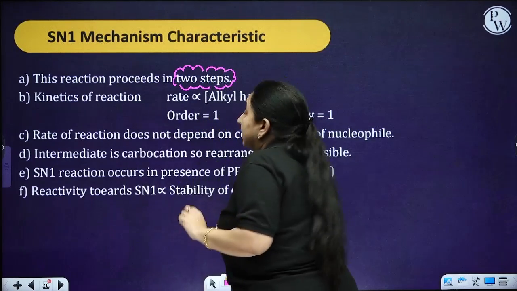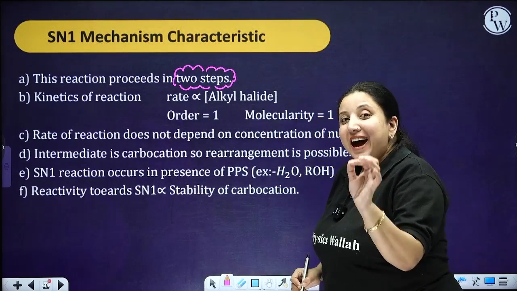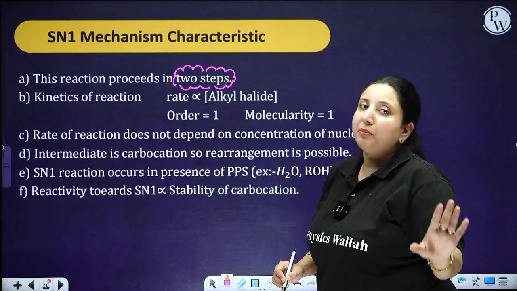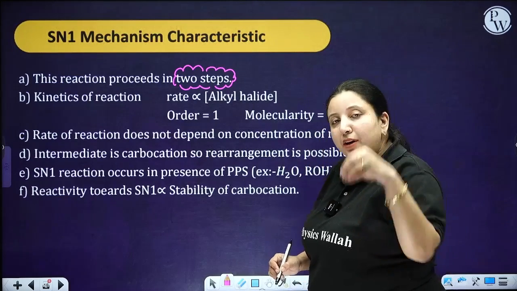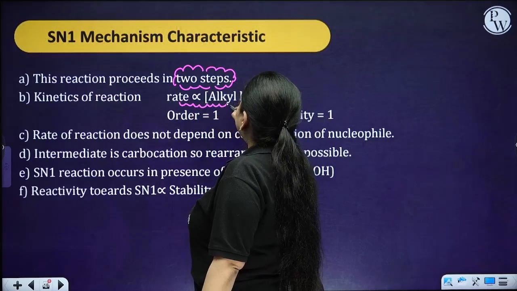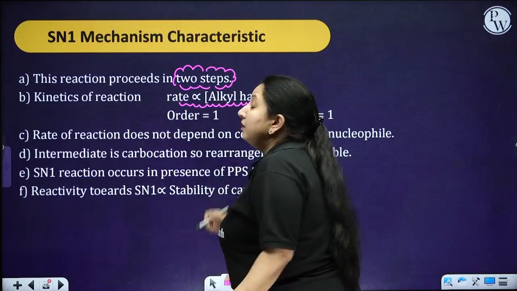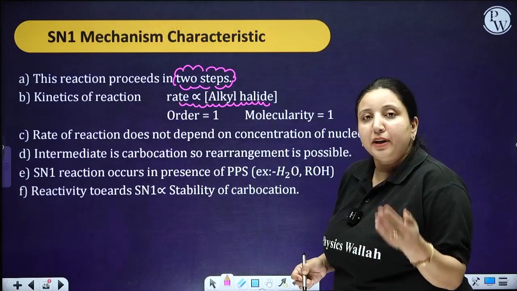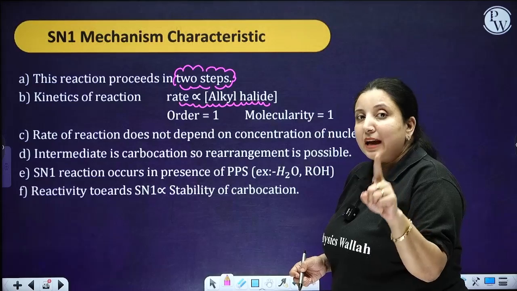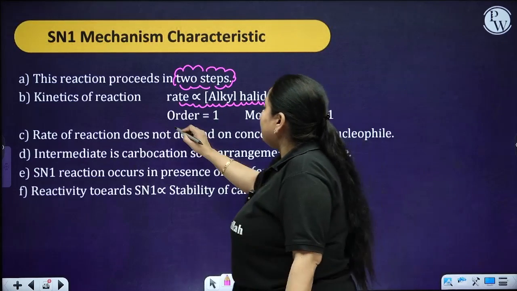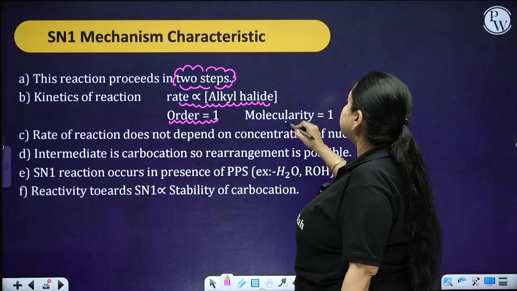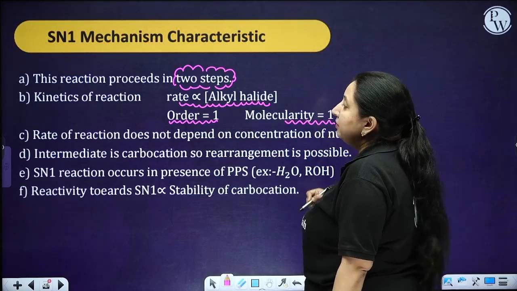In the starting, we had only the alkyl halide, there was no involvement of the nucleophile. Therefore, the rate of this reaction is directly proportional to the concentration of alkyl halide, because the rate of reaction depends on the concentration of one constituent, that is your alkyl halide. Therefore, the order is going to be 1 as well as the molecularity is going to be 1.